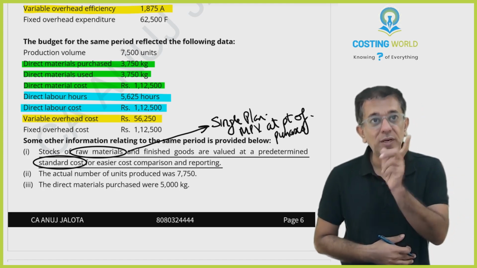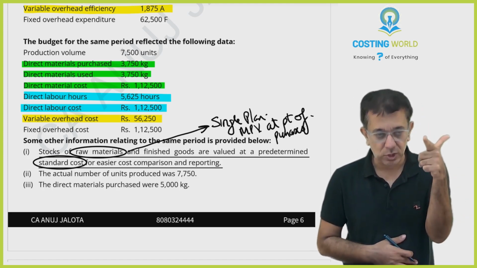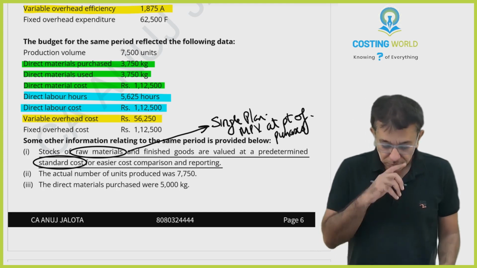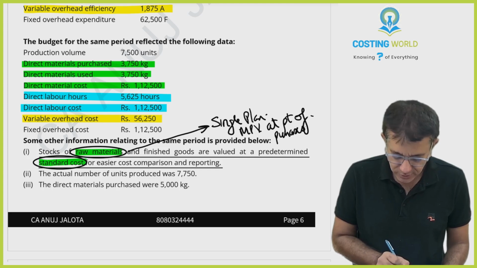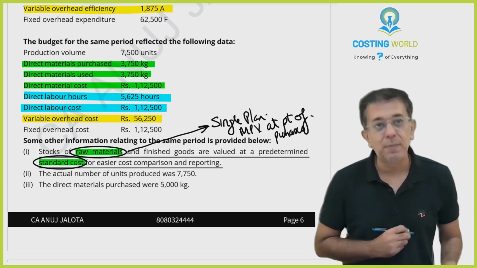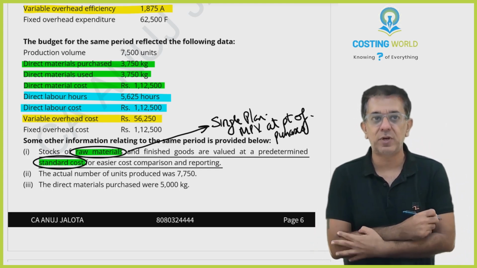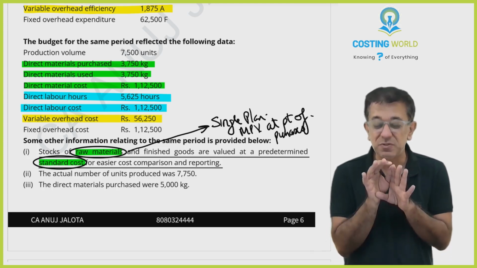You will have to do a recap of single plan and partial plan. Again, I'm saying, raw material stocks, if they are valued at standard cost, that means the company must be following single plan for calculation of material price variance. That's very important for us.